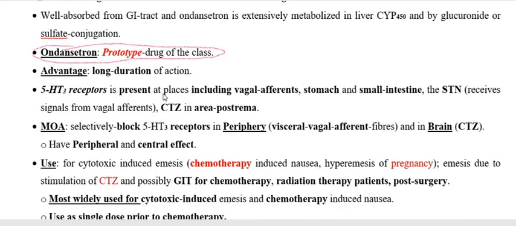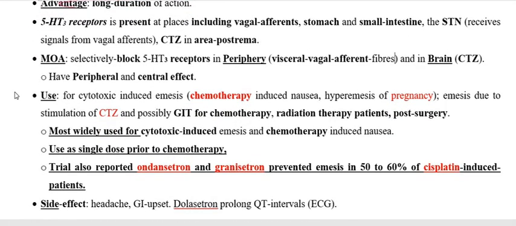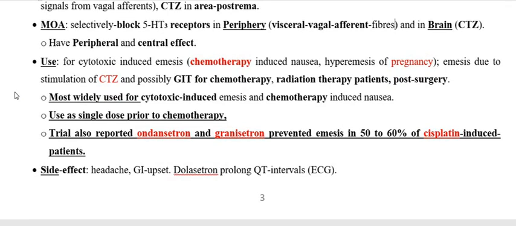Then the advantage of these drugs is their long duration of action. Regarding the mechanism, we already discussed, so there is no use discussing it again. Other things about the use we already discussed, and this is the most widely used antiemetic for chemotherapy induced vomiting, and this is the drug we are also going to use as an antiemetic in case of pregnancy.